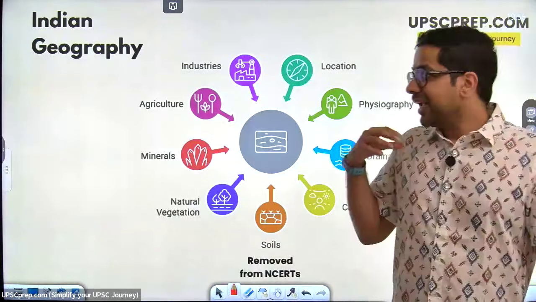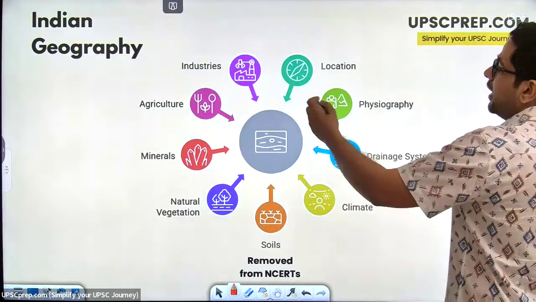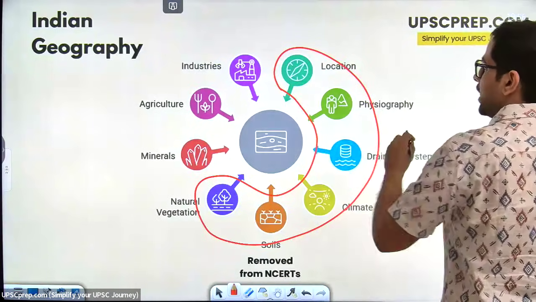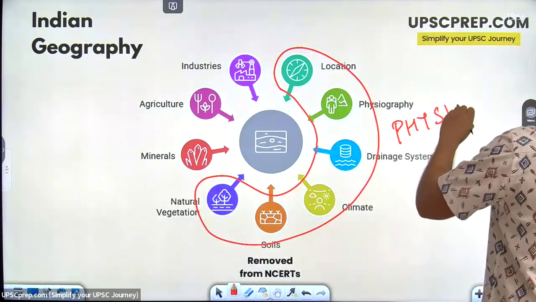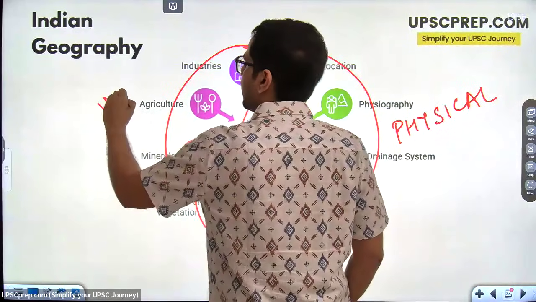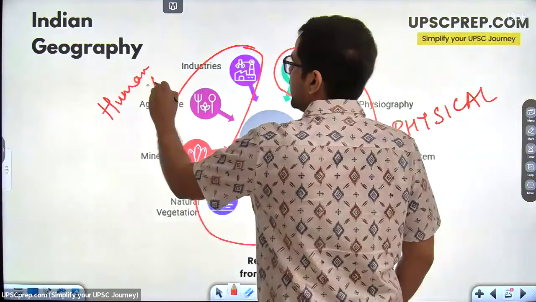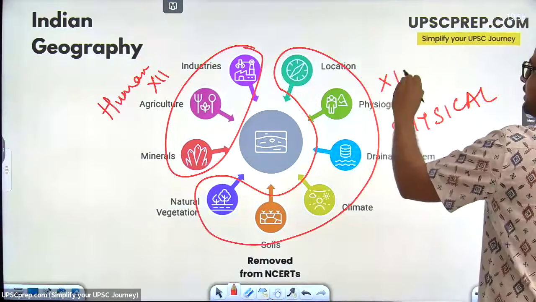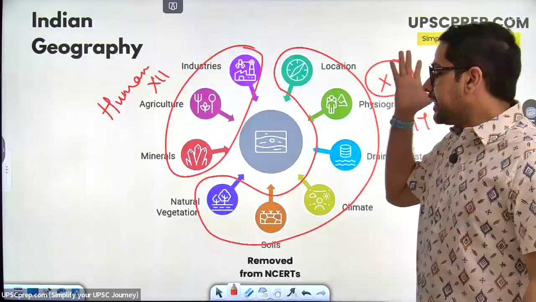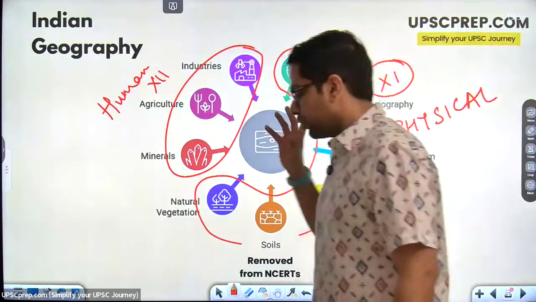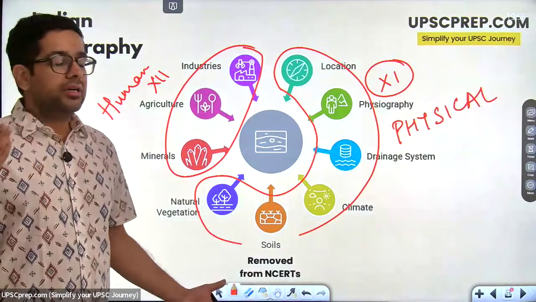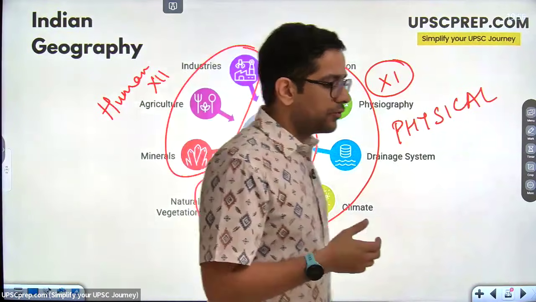Now again, India Physical Environment or Indian geography, these parts are your physical geography, and these parts are your human geography. Right, so the class 12th wali NCERT is covered from here, and class 11th wali NCERT is covering all of these aspects. Now, for some mysterious reason, NCERT decided that there is a chapter on soils and it is no longer important, even though UPSC is asking very frequent and relevant questions related to soil.